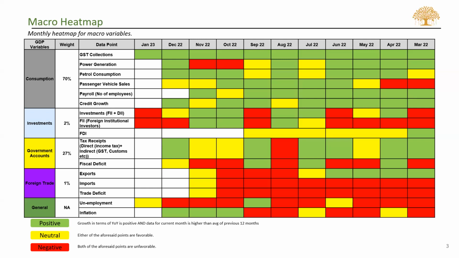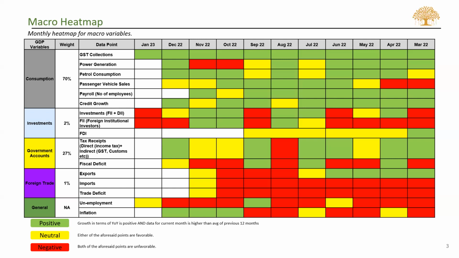The reason being, the cost has reduced and the crude oil cost has drastically reduced, so that has turned into yellow. But from a numbers perspective, exports have been lesser as compared to the average of 12 months, although it should be high, and since it's low, we have taken it to yellow. Imports is similar to what we had for the previous 12 months, but on a month-on-month basis, it has been higher. So that's the reason it has been in yellow.